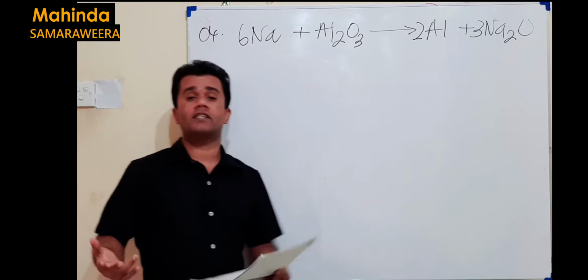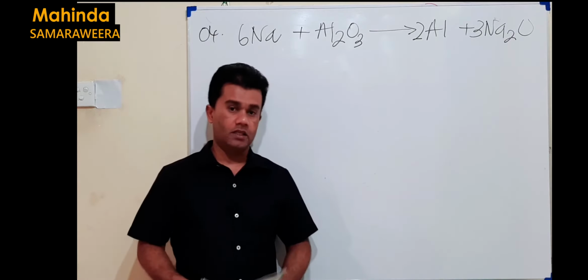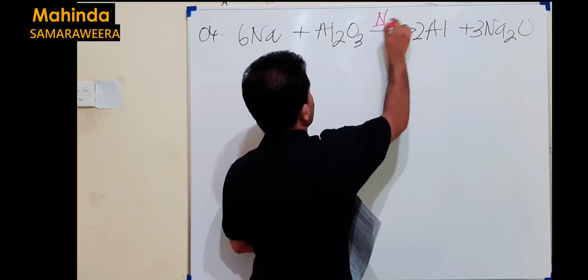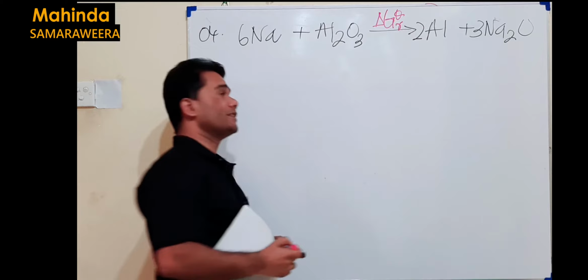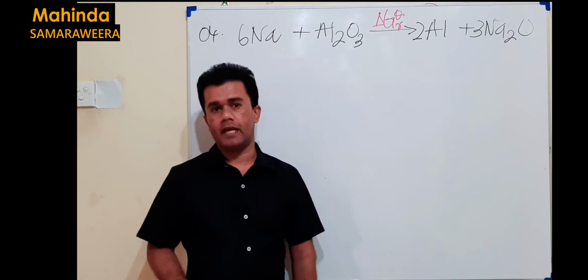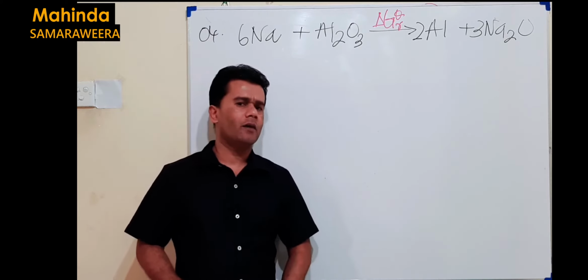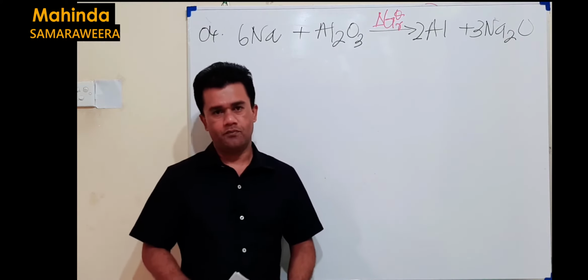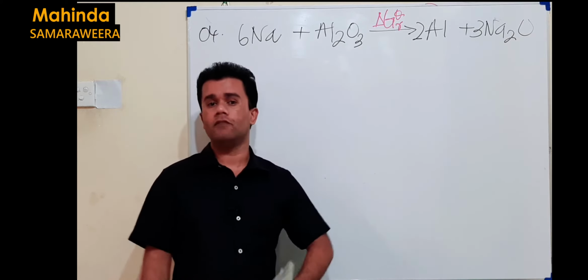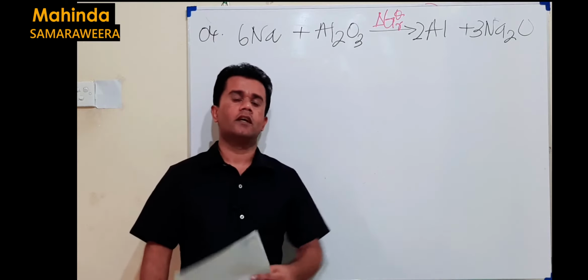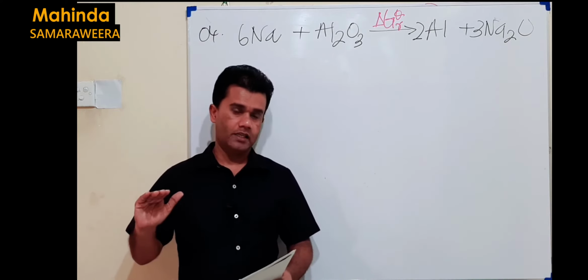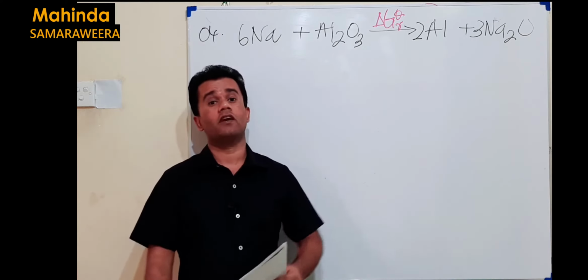We don't know whether this reaction takes place. We don't know whether this reaction is favorable, but we assume it and then try to calculate the free energy change of this reaction. Delta G theta R, free energy change of this reaction. Because from the free energy change of the reaction, we can have some idea about the feasibility of this reaction. In theory classes you have learned that if it is less than 0, that means a negative value, the forward reaction is a favorable one. If it is greater than 0, forward is not favorable, then in other words we can say backward is favorable.